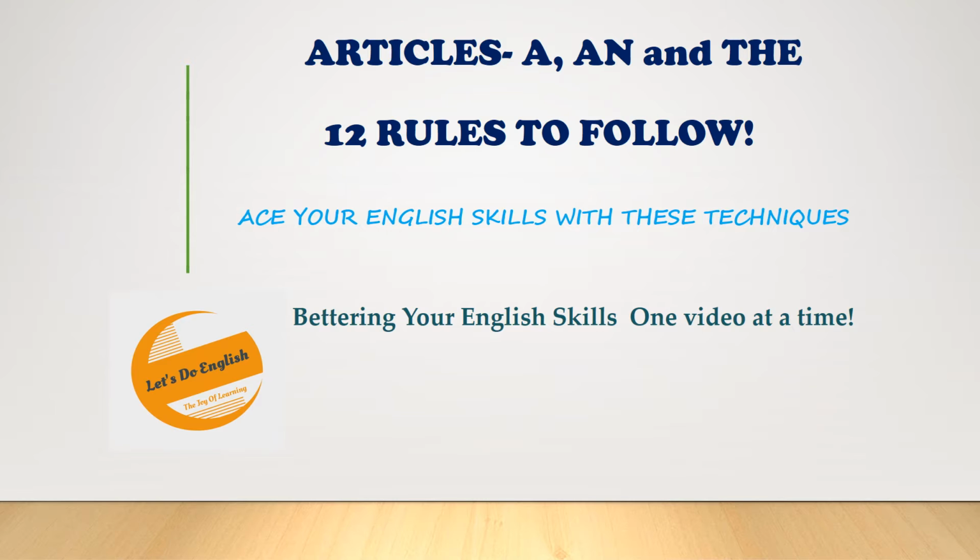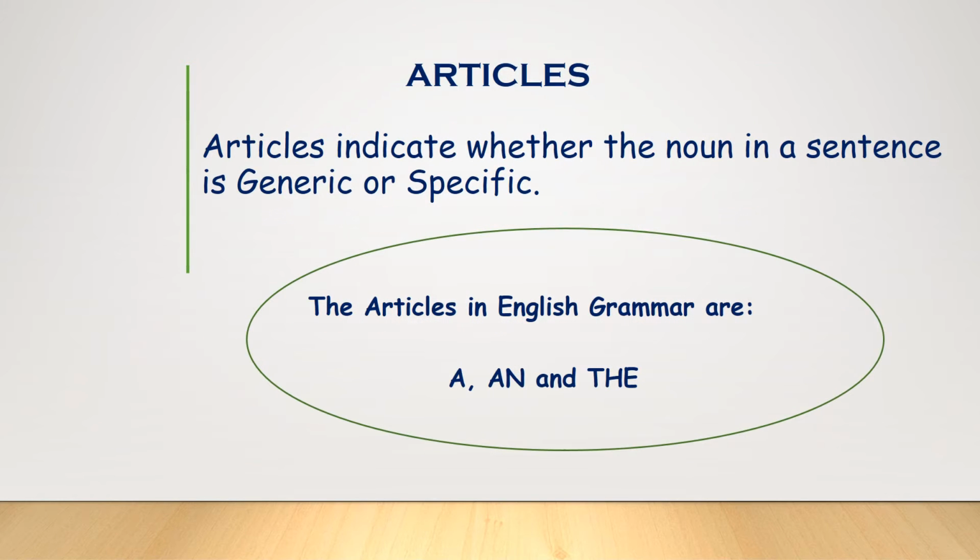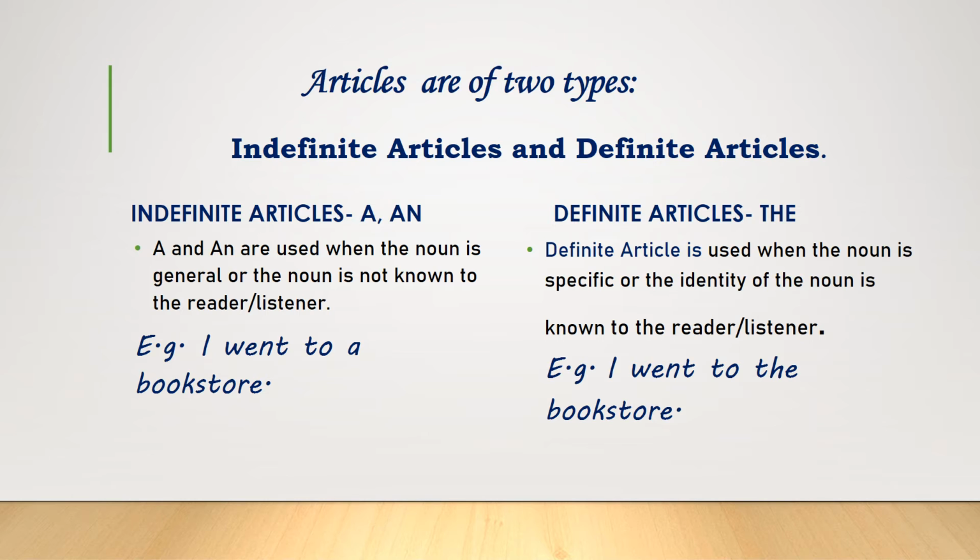In this lesson, we will learn the 12 rules to follow when using the articles. Articles indicate whether the noun in a sentence is generic or specific. The articles in English grammar are a, an, and the. Articles are of two types: indefinite articles and definite articles.